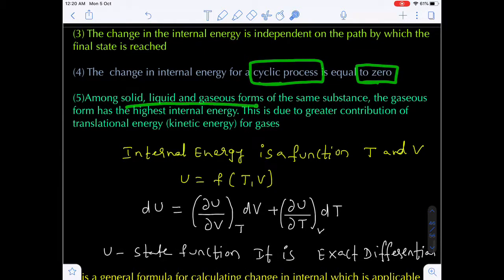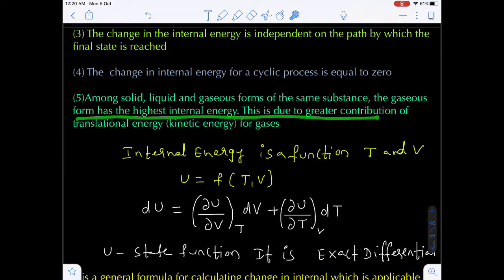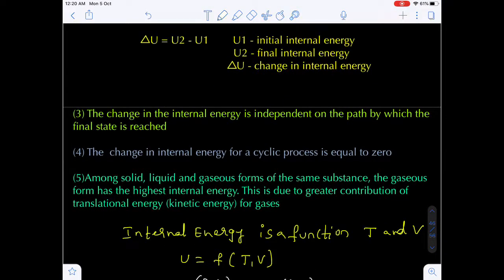Among solids, liquids, and gases of the same substance, the gaseous substance has the highest internal energy, due to the greater contribution of translational energy, that is, the kinetic energy of the gases. Suppose I take one example: 100 grams of ice, 100 grams of water, and 100 grams of steam.